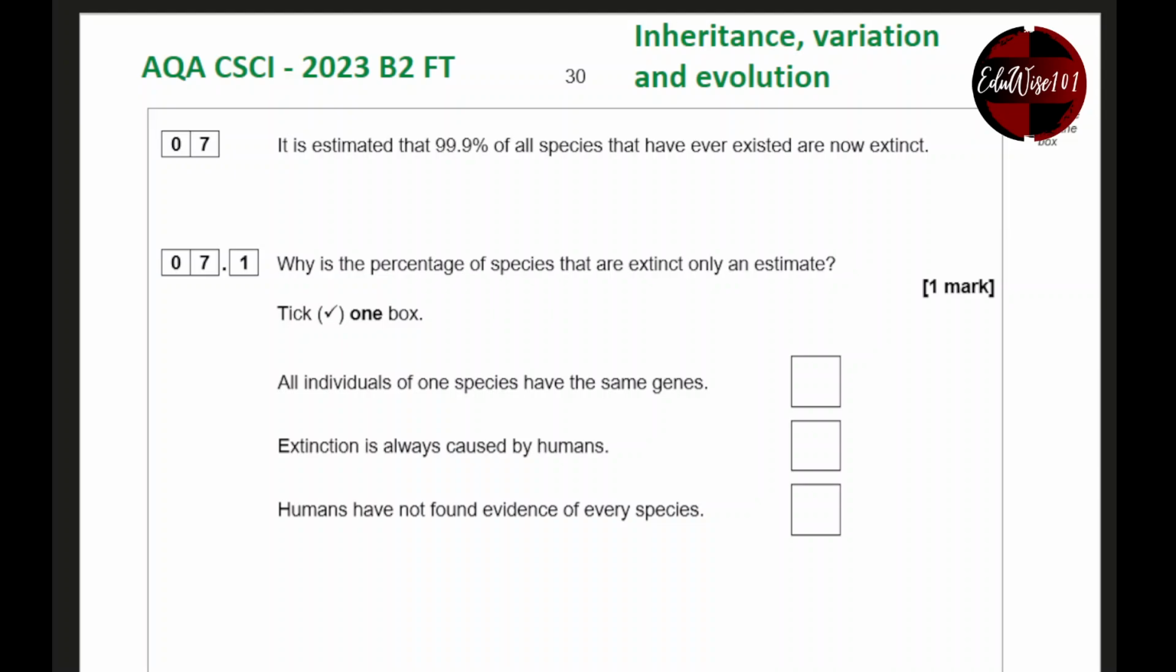Well, humans have not found evidence of every species. We don't really know what type of animals have actually lived in the past in the world all of this time. So that is the best answer. All individuals of one species have the same genes. That's got nothing to do with this. Extinction is always caused by humans. No, extinction has been happening for a whole range of reasons. We didn't kill the dinosaurs, remember?